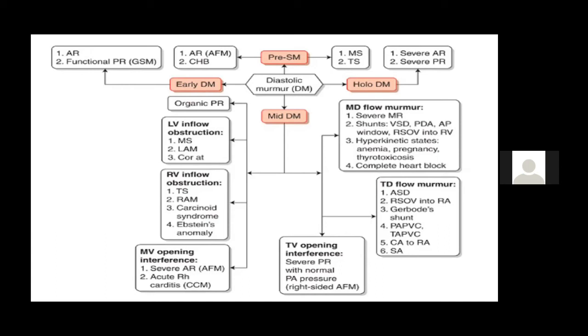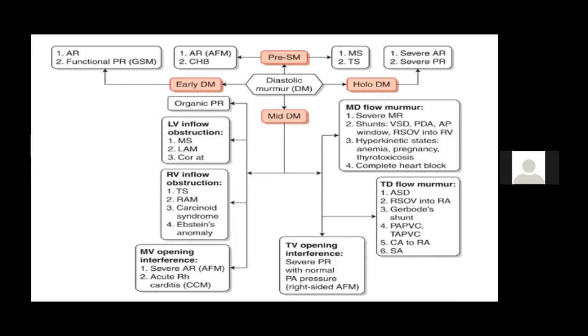Now let's see the murmurs which are on the right side. Similarly, RV inflow obstruction, like tricuspid stenosis or RA myxoma, can cause it. Rarely, Ebstein's anomaly can cause a mid diastolic murmur. Now, flow murmurs are anything which causes increased flow. Typical is atrial septal defect. It is a typical example. Other examples are TAPVC and PAPVC.